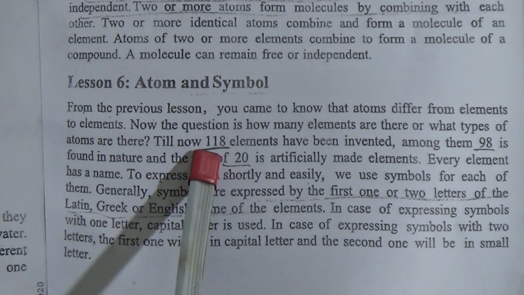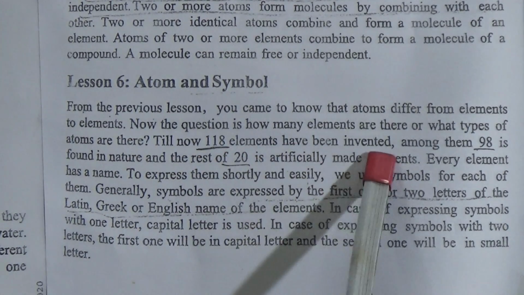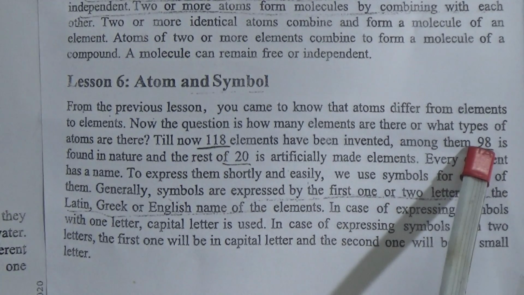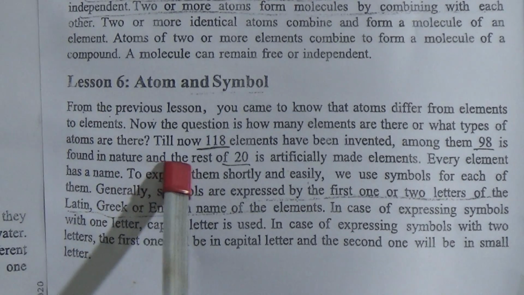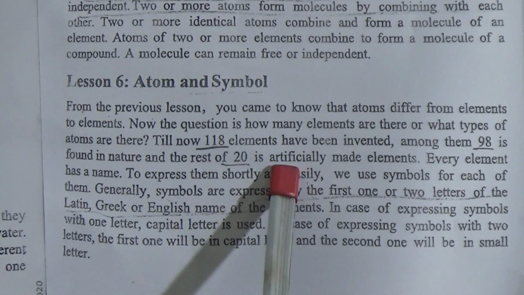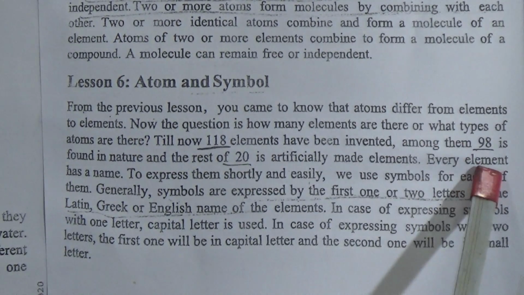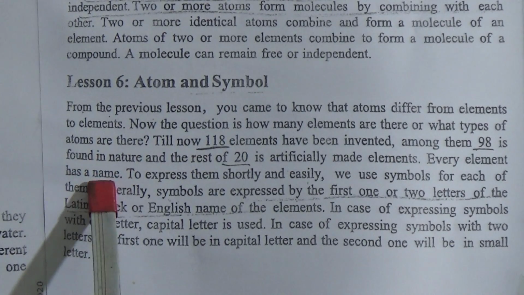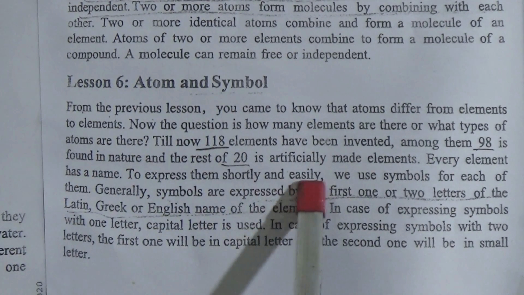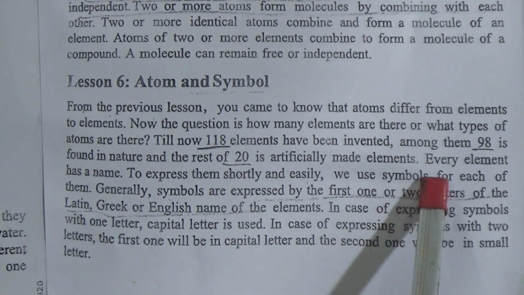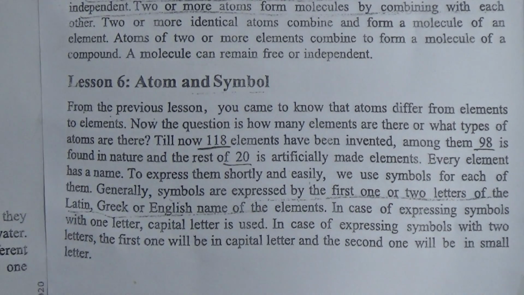Till now 118 elements have been discovered. Among them 98 are found in nature and the remaining 20 are artificially made elements. Every element has a name. To express them shortly and easily, we use symbols for each of them.